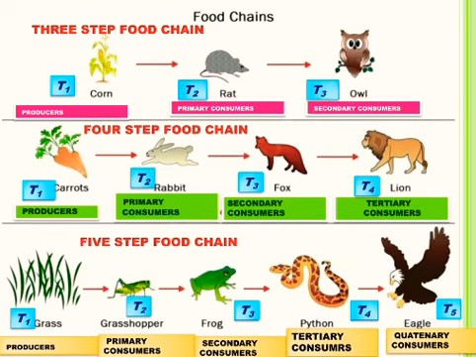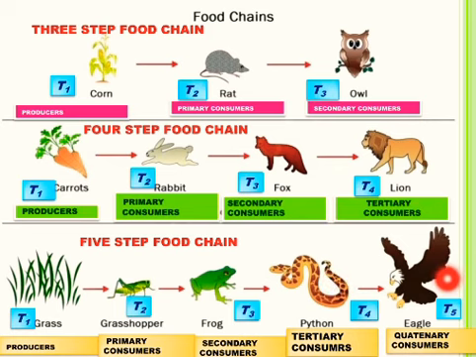In this food chain, grass as producers represents first trophic level. Grasshopper that feeds on plants forms primary consumers and represents second trophic level. Frog that feeds on grasshopper and forms secondary consumers represents third trophic level. Python that feeds on frog and forms tertiary consumers represents fourth trophic level.